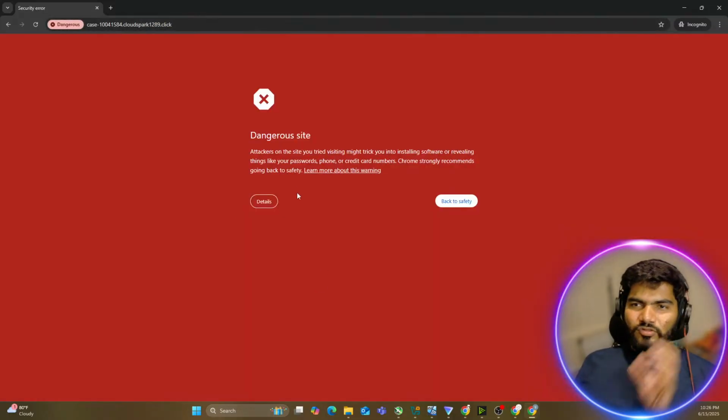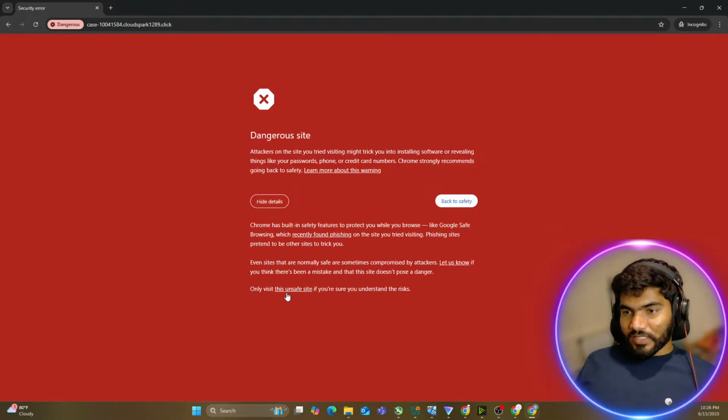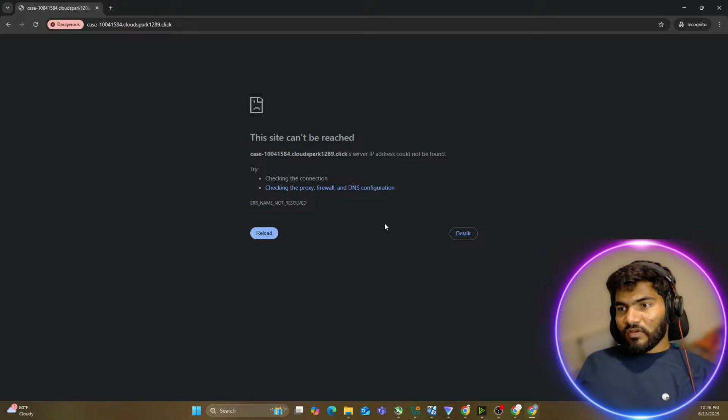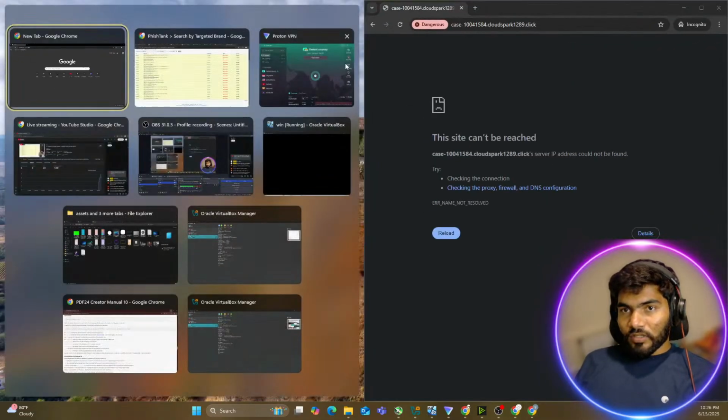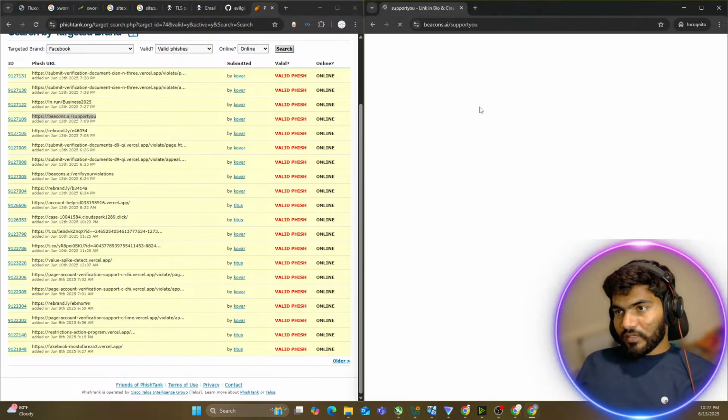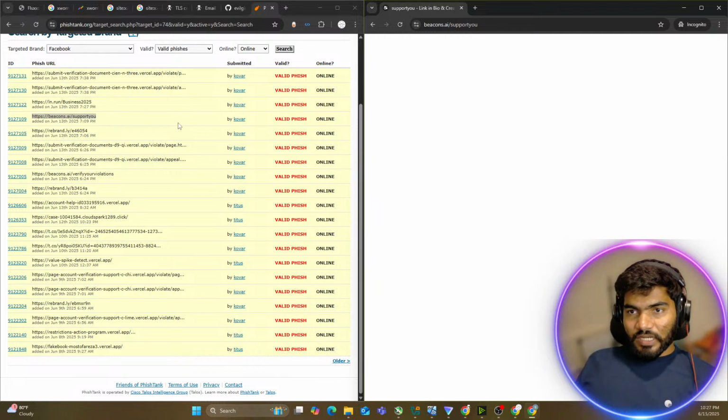Okay, right now this is showing the dangerous site because these sites are already reported. That's why they are listed on the website. But if you click on and say proceed, then you will find the website. But right now it looks like this website is down. So let's find one valid link. By this way you can study the already existing phishing links in the market, and basically you can protect yourself, right?